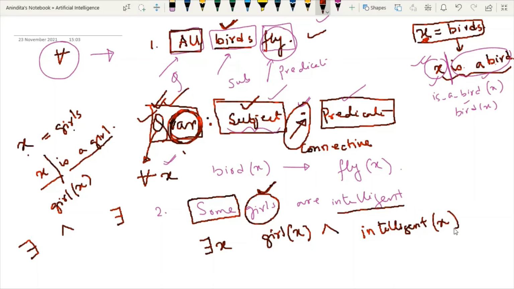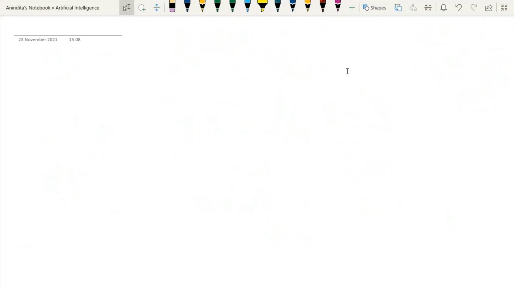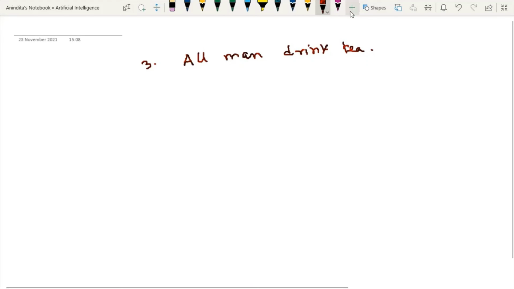Now try another one. Then it will be easier for you to understand. So let's consider the third example. What was the previous example? That is, all men drink tea. Now what was the formula?